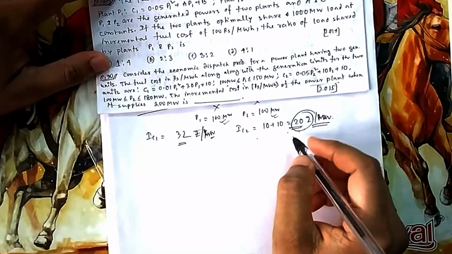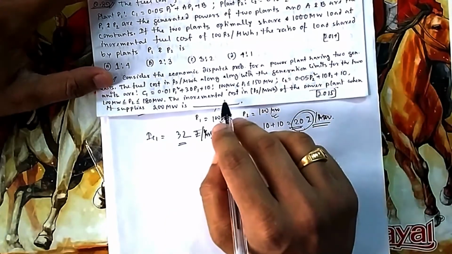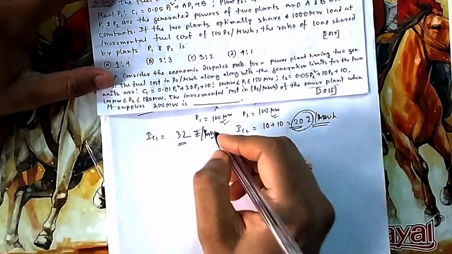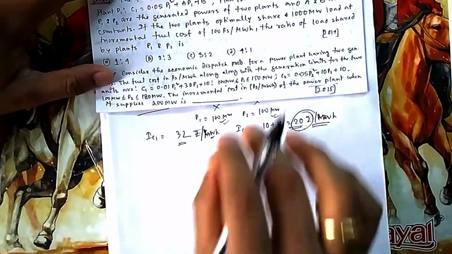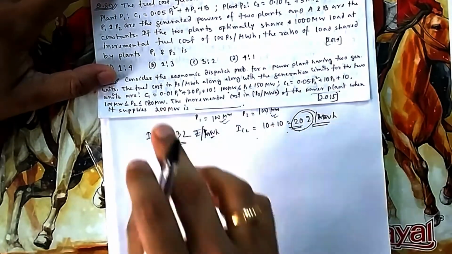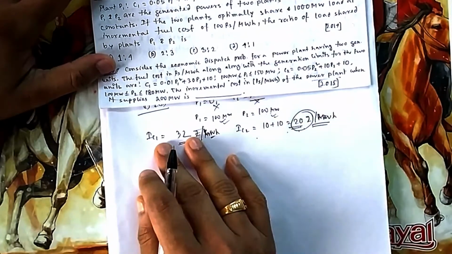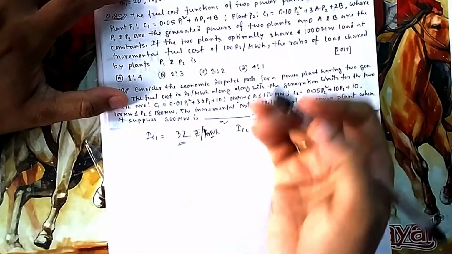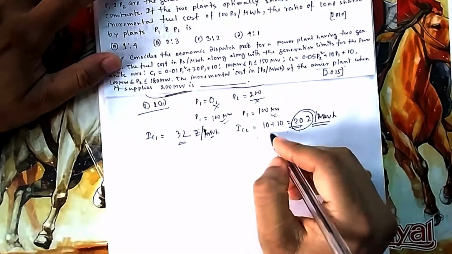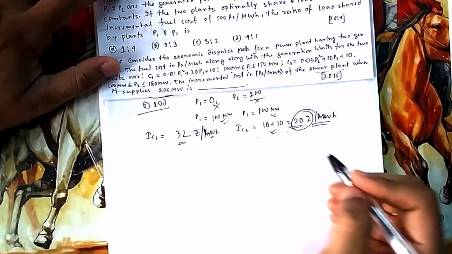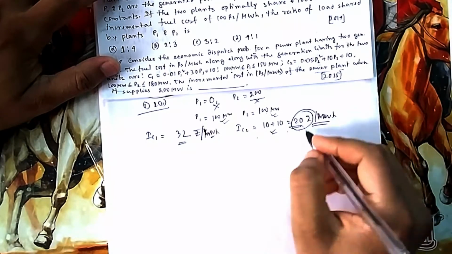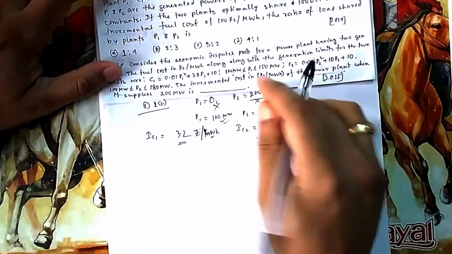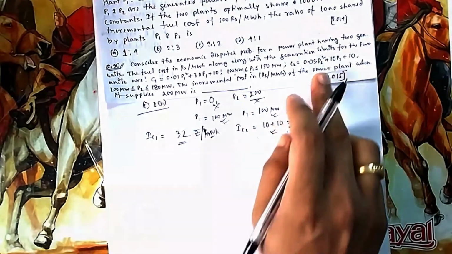Otherwise you will always go to it. So the incremental cost in rupees per megawatt hour of the power plant will be at this position because it is supplying 200 megawatt. Any further increase, if you increase your load from 200 to some other value, first you will choose generator 2 because it is 20. It is the cheapest. So this is your answer. So there is a trick here. You have to be careful about which one is your incremental cost.